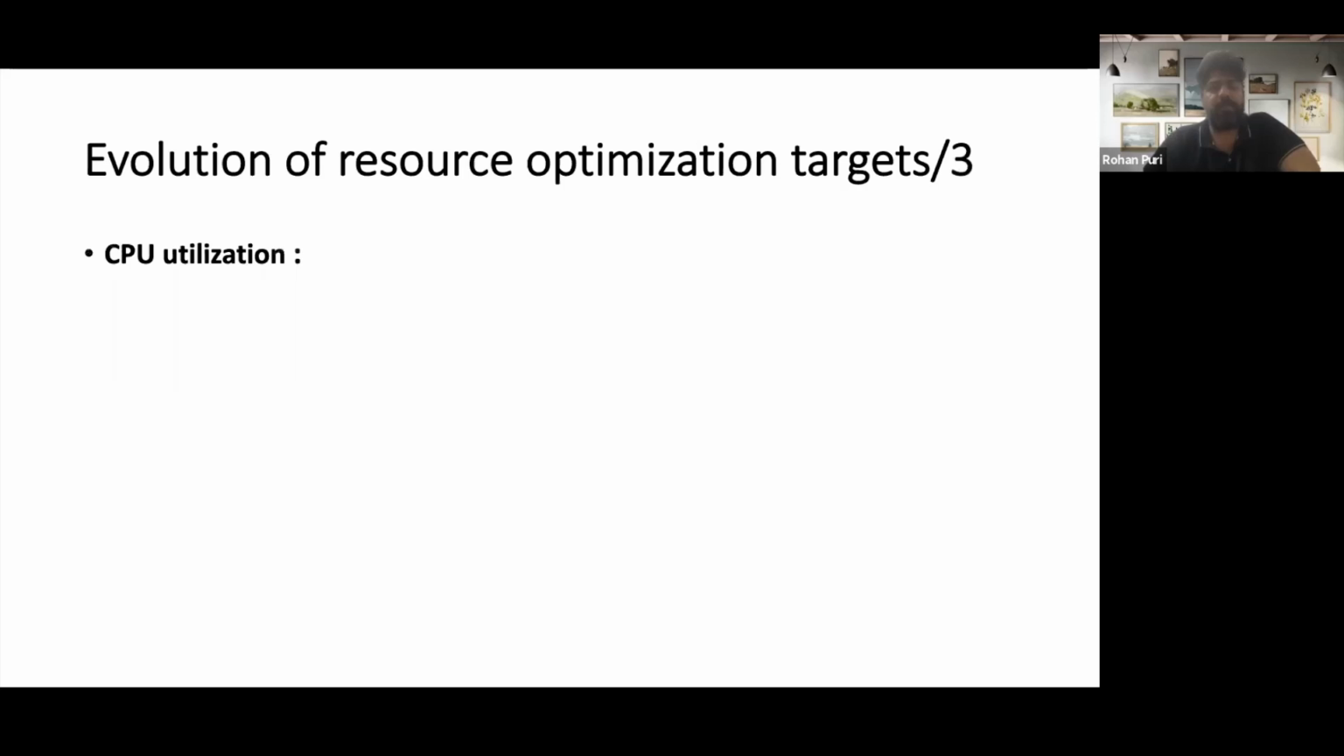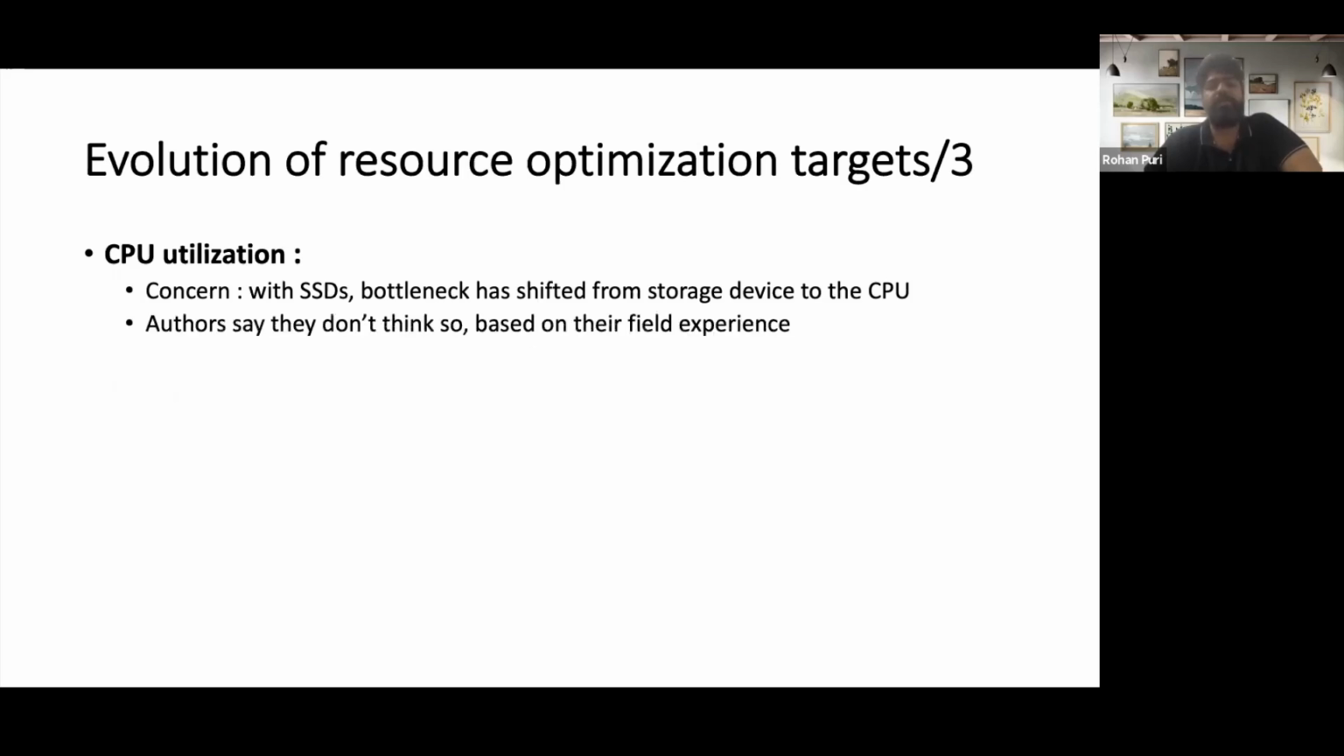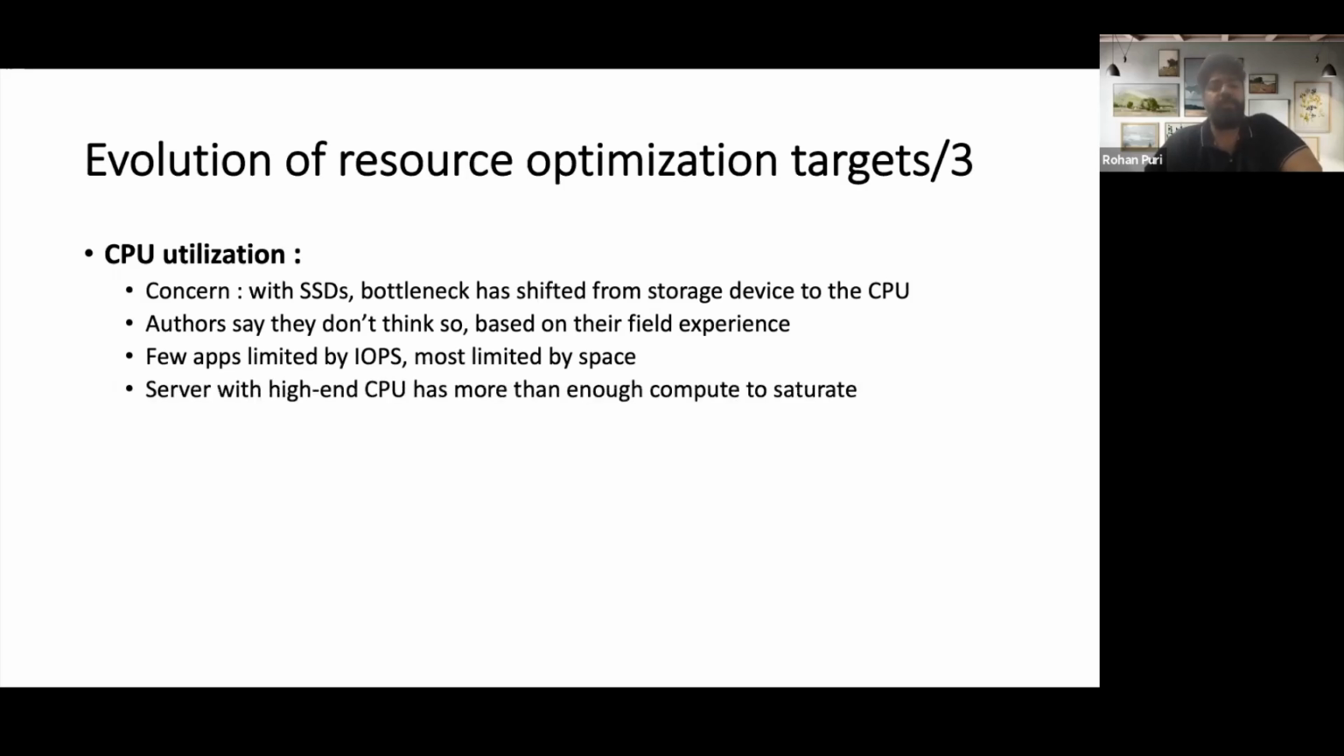So yeah, then they talk about CPU utilization. What they say is that generally in the industry today, the concern is that with SSDs, the bottleneck has shifted from the storage device to the CPU. But they don't think so based on their field experience. They say that few applications are limited by IOPS, but most are still limited by space. And their claim is that any server with a high-end CPU has more than enough compute to saturate one high-end SSD.